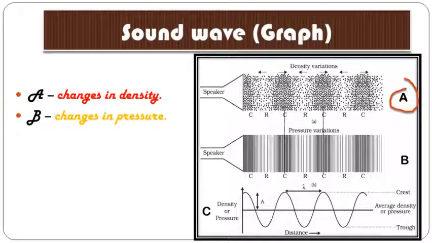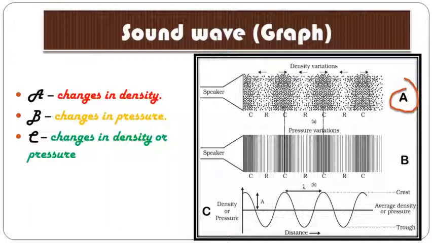Now figure B shows changes in pressure. Figure A shows the variation in density and B shows the variation in pressure. Sometimes it is more and at the next part it is lesser. And figure C shows changes in density and pressure, both. At C part you can also observe the distance, crest and trough. All these we are going to cover in our next slides.